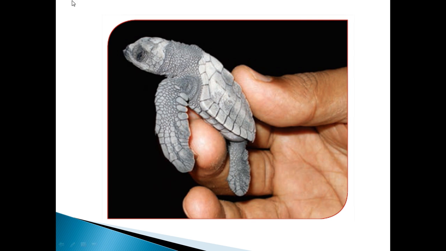So this is the olive ridley he is having in his hand. See the picture very carefully. See the size, see the shape, and then see how the eyes are.